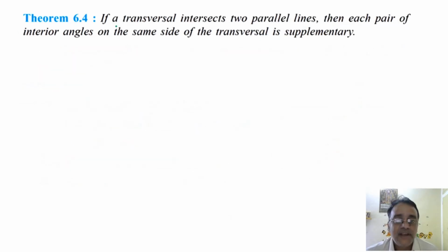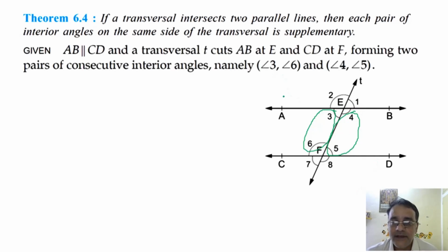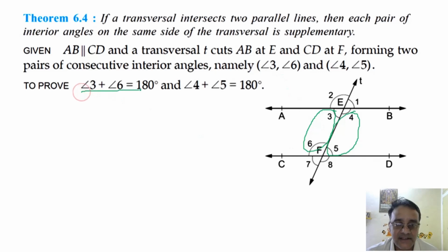Now we'll move towards theorem 6.4. If a transversal intersects two parallel lines, then each pair of interior angles on the same side of the transversal is supplementary. So this we have to show. So let us start with the given: two parallel lines AB and CD intersected by transversal T at point E. It intersects AB at E and CD at F, right? And what we have to show is that angle 3 plus angle 6 is equal to 180 degrees, angle 4 plus angle 5 is equal to 180 degrees.